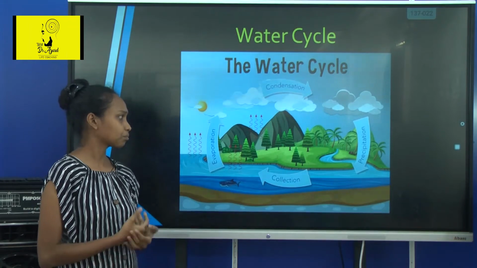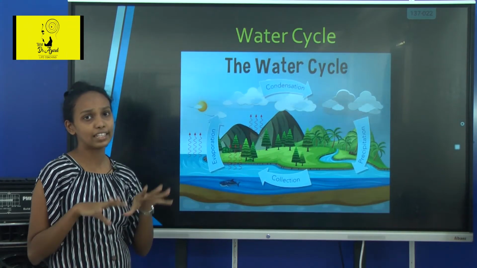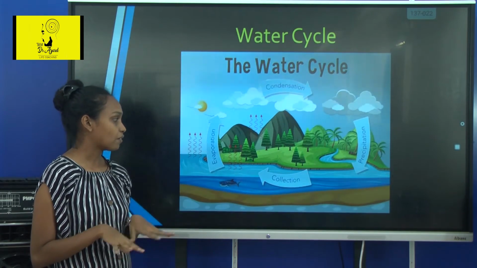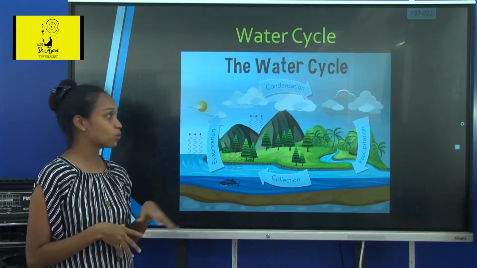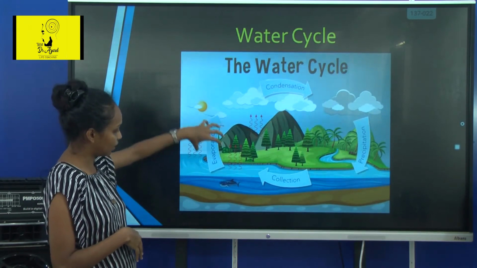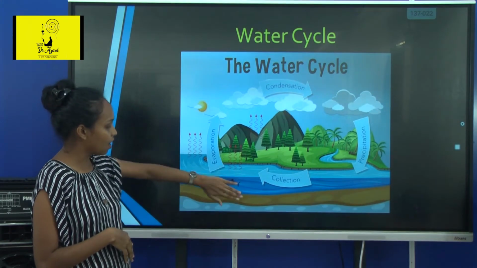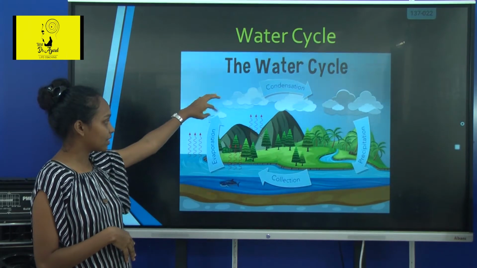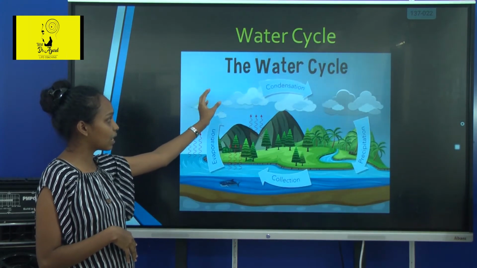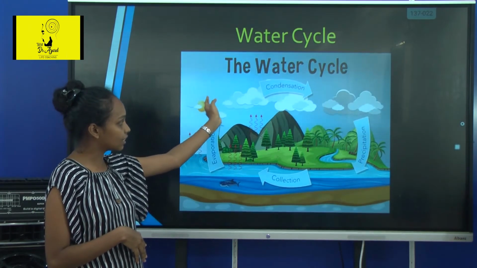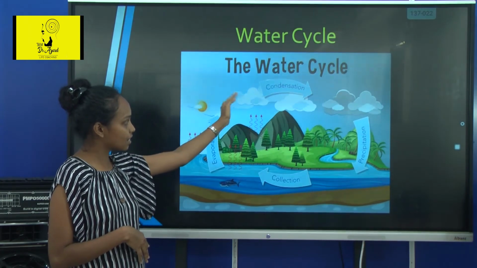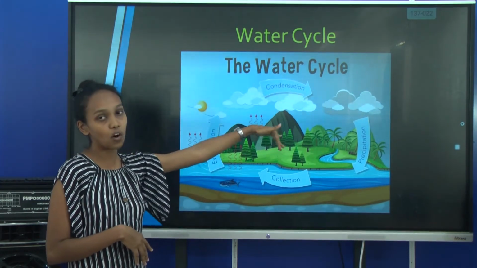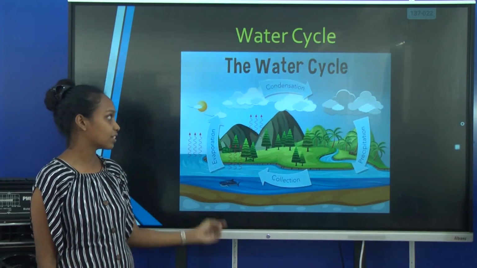Water cycle. What happens when it rains? All the ground gets covered with water, and after some time when the sun is shining brightly, due to the heat of the sun, this liquid water gets evaporated, and now it is in the gaseous state. After some time, what happens? It gets condensed, and condensation happens. The gas converts into liquid, and it will fall in the form of rain. So this is the water cycle.